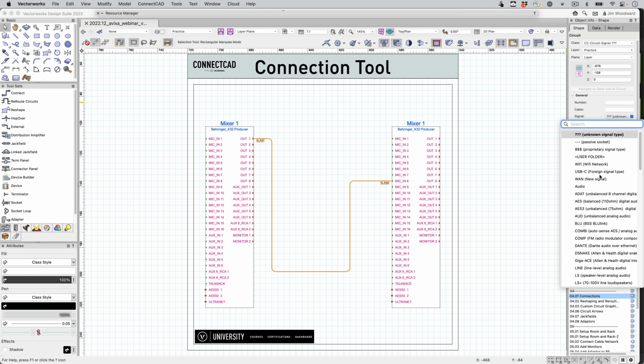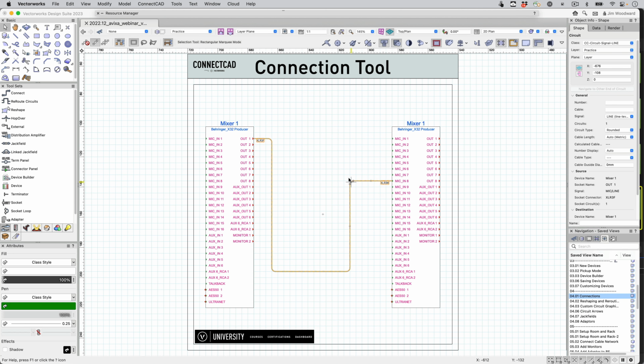If it doesn't automatically apply a signal, as in this case, where it had a mic line to a line, so it didn't automatically choose, I choose a line style, and then I can choose the line type after or before.